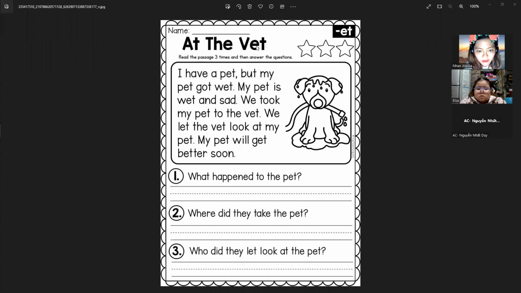At the vet. I have a pet, but my pet got wet. My pet is wet and sad. We took my pet to the vet. We let the vet look at my pet. My pet will get better soon.